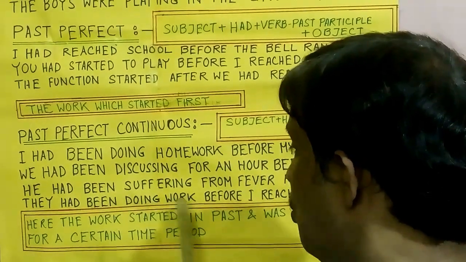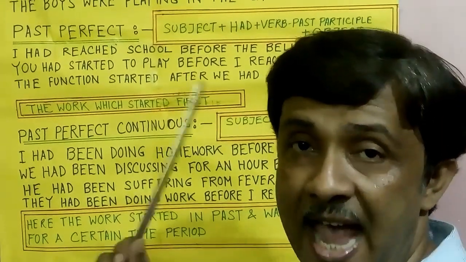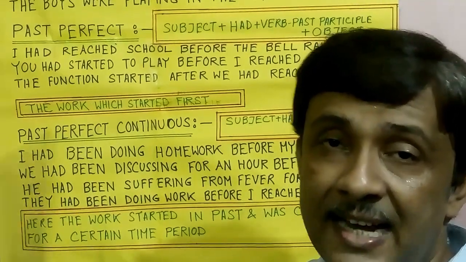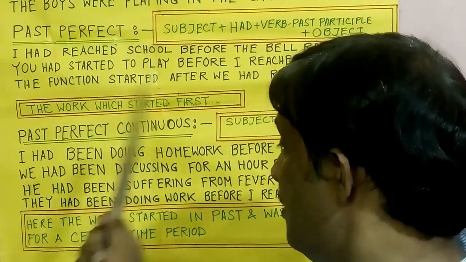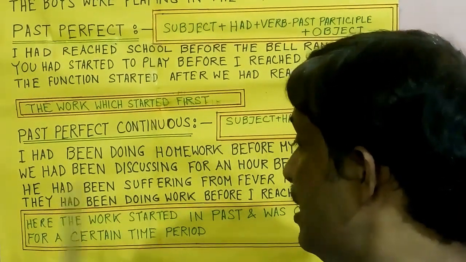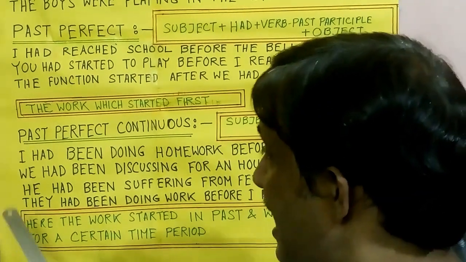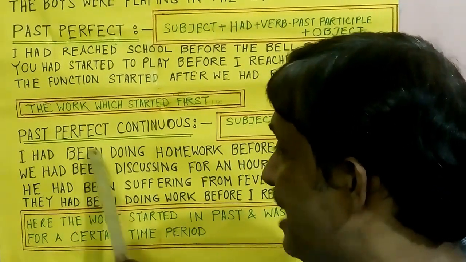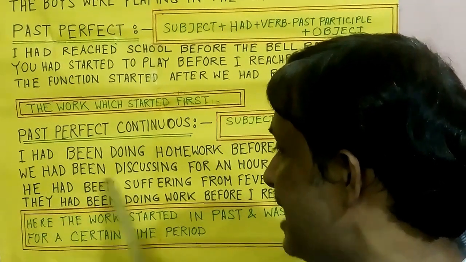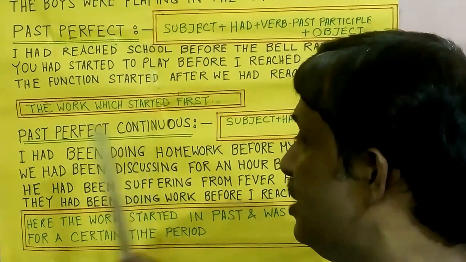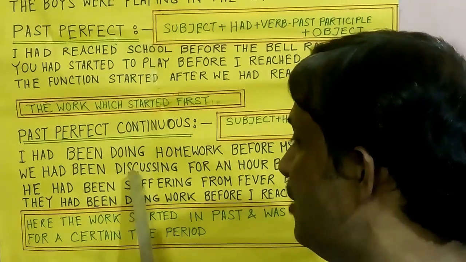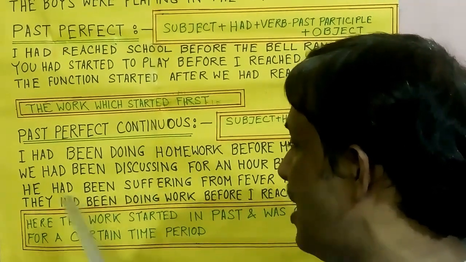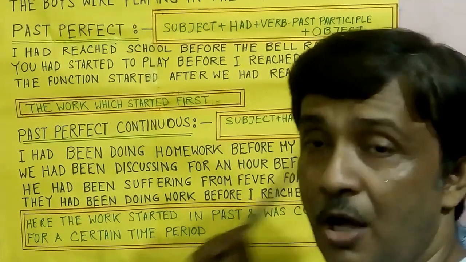They had been doing work: they is the subject, had been added, ing added with the verb do, and work is the object. So here I, we, he, they all are subjects, had been is added in all of them, and ing with the verb do, ing with the verb discuss, ing with the verb suffer, and the other part is the object.